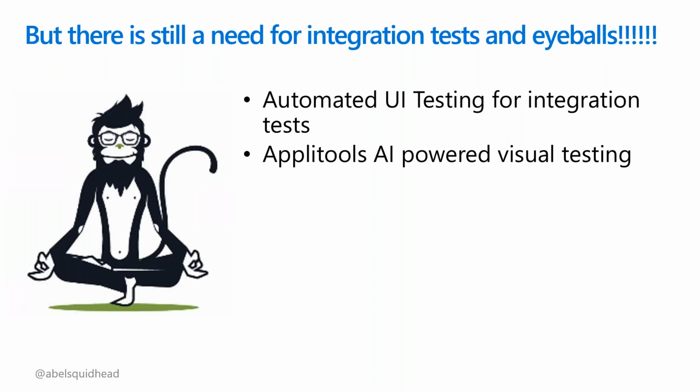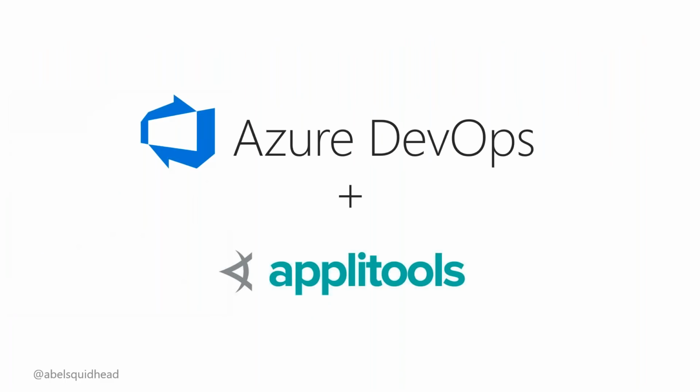And what is so incredibly cool about this is you're shifting even further left. Even your testing is being shifted left. Your automated UI testing is shifted left, where instead of needing human eyeballs all the time, you can use Applitools to act as your human eyeballs, and only if there's a difference, it will let you know. Then you can decide, is this a change that I want? Or did somebody mess up my CSS file and now things look wonky? So it is super powerful and super useful. What I want to do is show you just how easy it is to use Applitools and integrate that into our Azure DevOps pipelines.